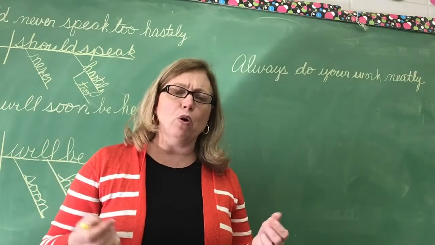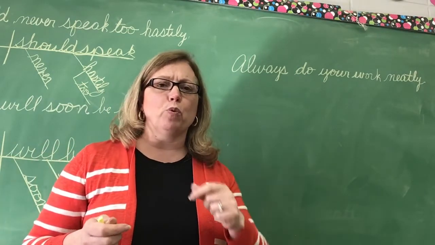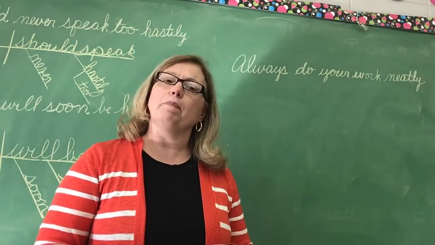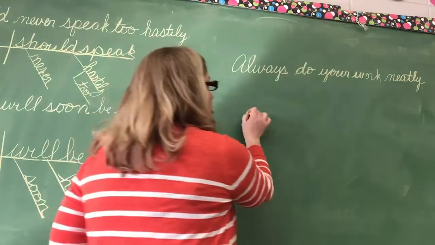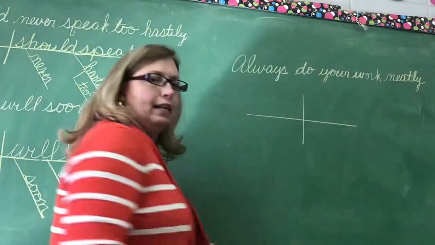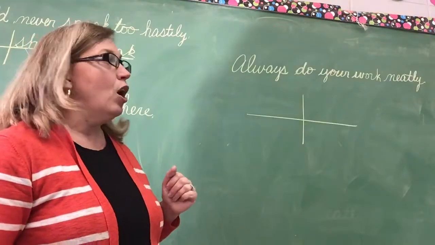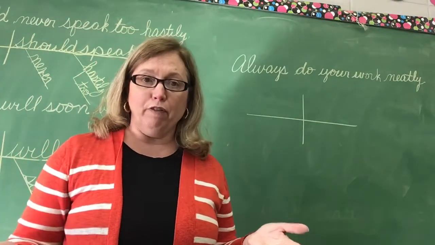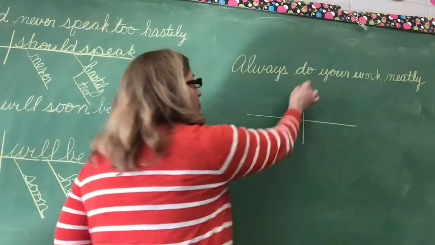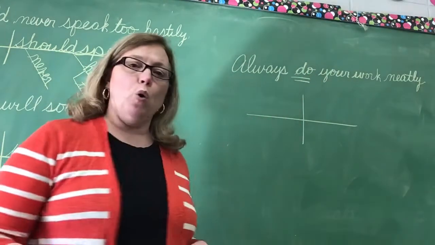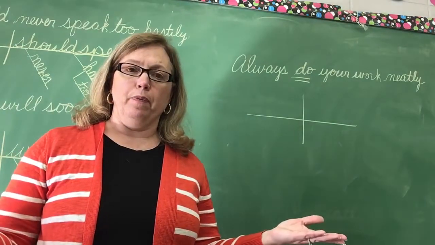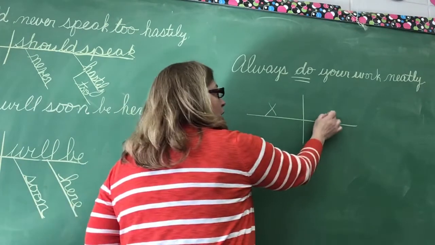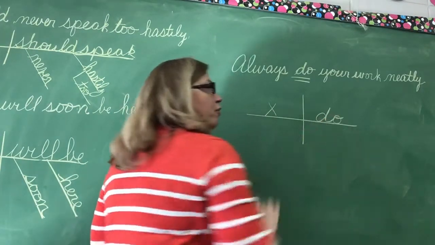When you were in grade school, we had an understood you. You wrote the word you and put parentheses around it. But you're in junior high now. So now we just simply mark it with an X. So what I want you to do is just draw your baseline again. Look at your sentence. Always do your work neatly. What is your verb? The verb is do. Who or what should do? You, an understood you. So put an X for the you and the word do for your verb.